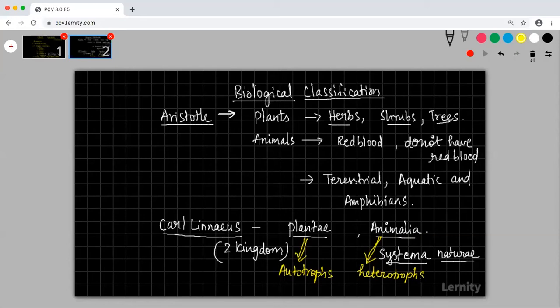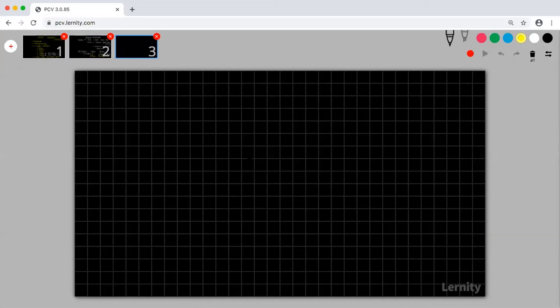But eventually, after some time, people found microorganisms. These microbes had a totally different idea. They were living in a very different world. Their cellular structure was totally different. But they found that microbes are also living organisms, and people had different ideas about microbes. So then came the three kingdom classification.